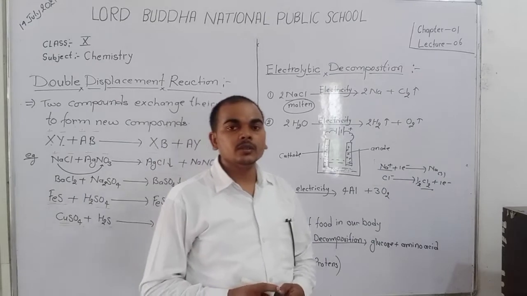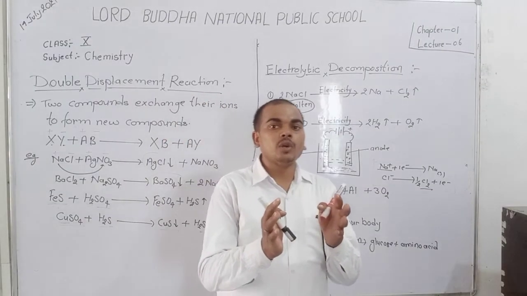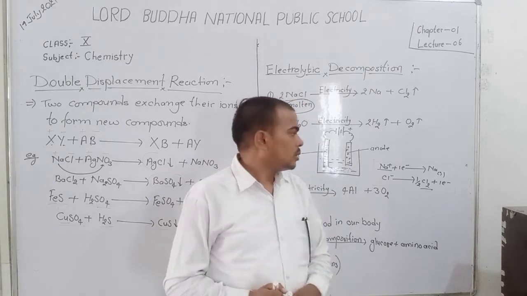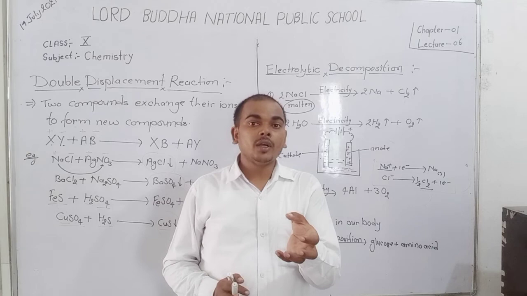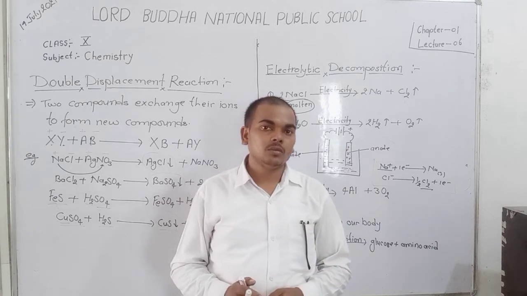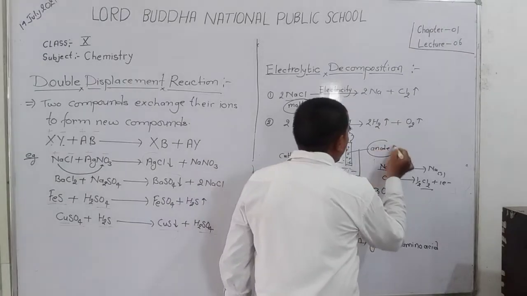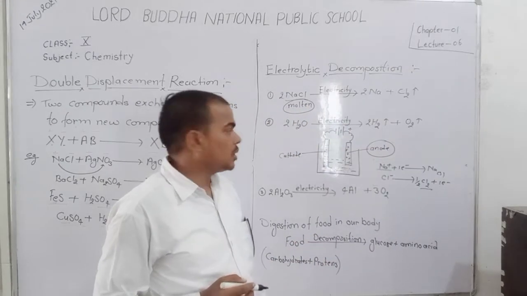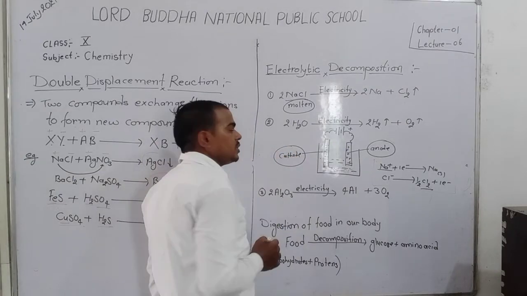Dear student, the positive terminal is the electron deficient terminal. Positive terminal is electron deficient. That means the anode has electron deficiency, but the cathode has electron efficiency.